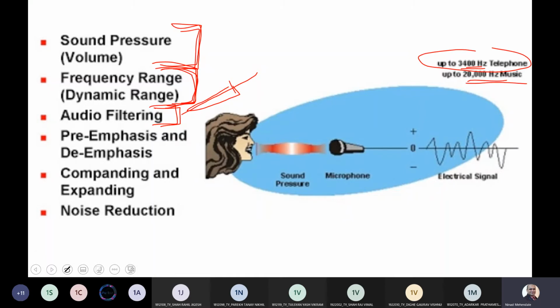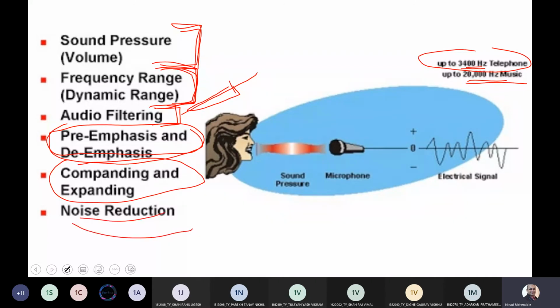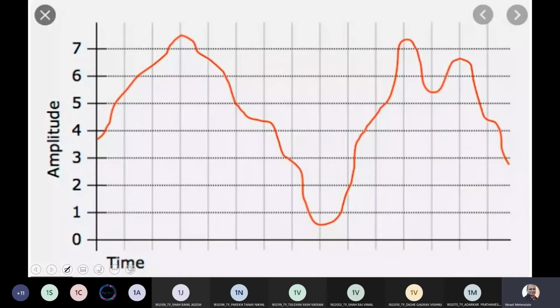Now there is something called as pre-emphasis and de-emphasis circuit. We will see that later in the syllabus, what is pre-emphasis and de-emphasis. Then there is some concept of companding, that is compressing and expanding. And then finally a very important concept of noise reduction we are going to learn in this course.